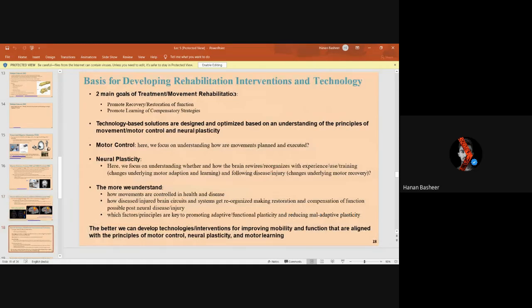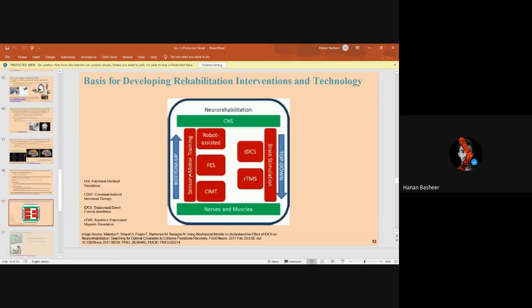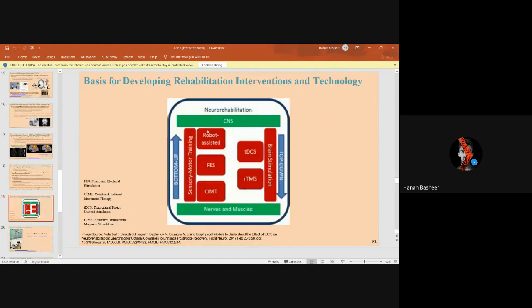Then the basis of developing rehabilitation. It is mainly for helping us come back to our normal routine if we are affected by any of such diseases. So neural plasticity has to redevelop, which will take time, and motor control. These are the things which we will lose if we are affected by such diseases. Then how will we do that?